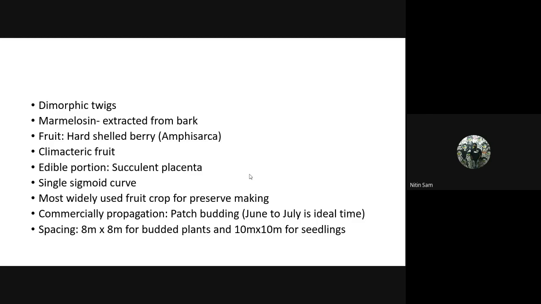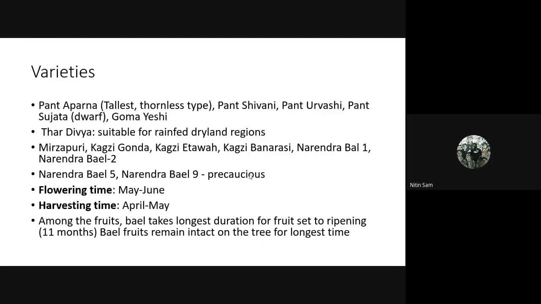Commercial propagation is patch budding, just like amla. Spacing is 8 meter by 8 meter. Coming to the varieties, Arka Aparna is a thornless variety of bale. This is very important. Then Pant Shivani, Pant Aparna, Pant Sujata. Please remember all these Pant varieties, Thar varieties, and Goma varieties. Thar Divya is suitable for rain-fed dryland regions. Narendra Bael 5 and Narendra Bael 6 are precocious.